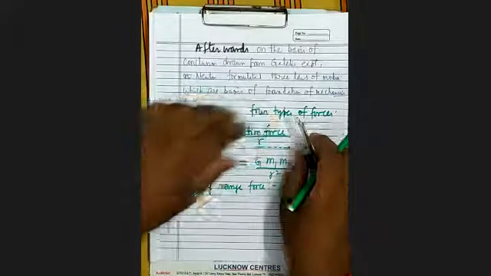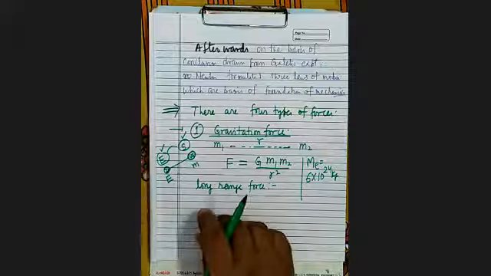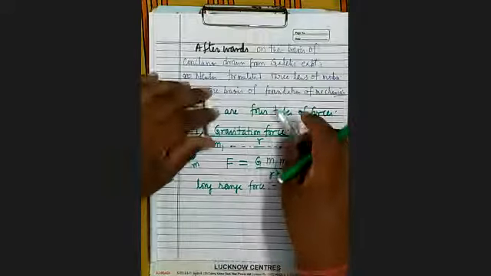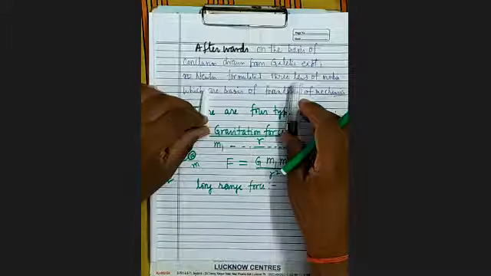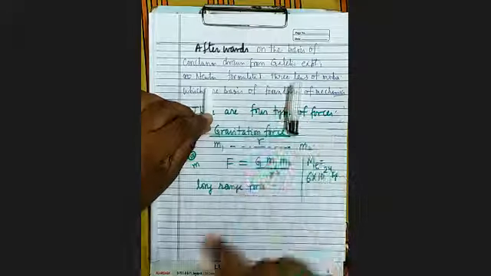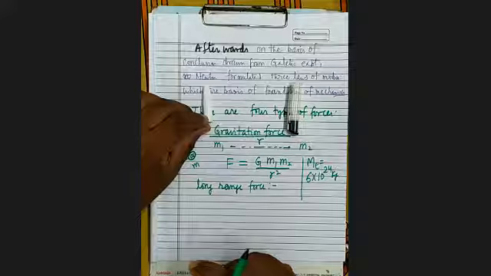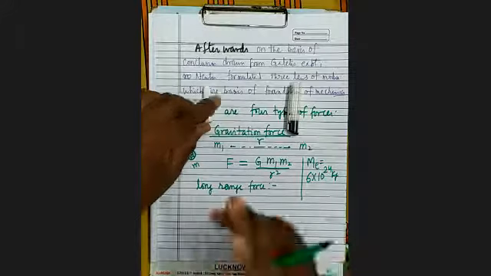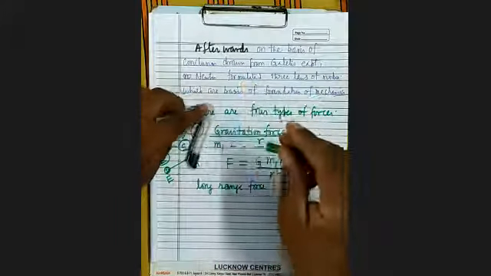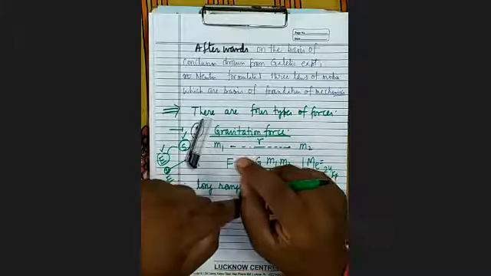For example, if you don't have the knowledge of gravitational force, and you are a layman, and you are asked what is the force between these two bodies, you will say that there is no force between them. When a magnet attracts a nail, you say there is some force between magnet and nail.